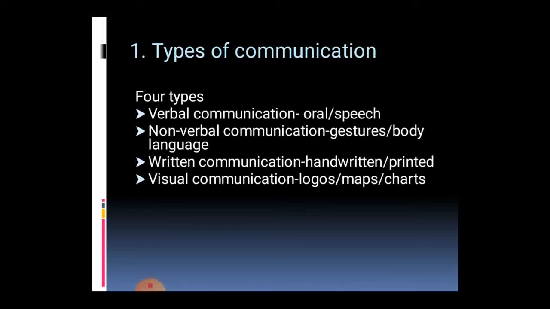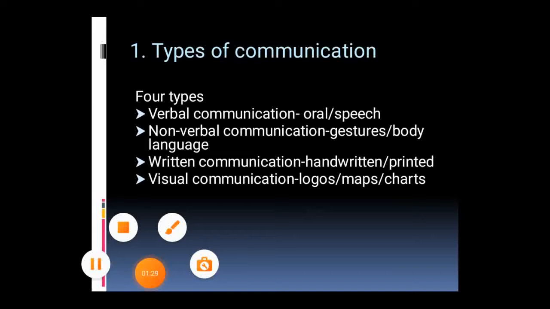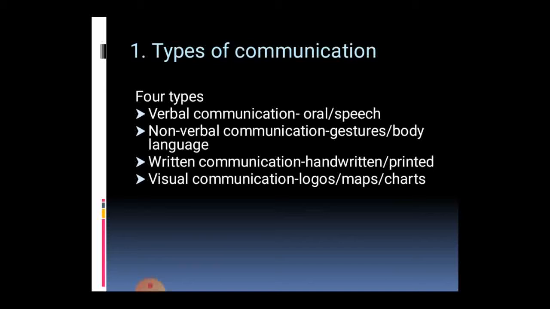The first one is verbal communication, which is of oral speech, oral words, which includes speech, words, etc. The second one is non-verbal communication, which includes the gestures, body movements, and the body languages.